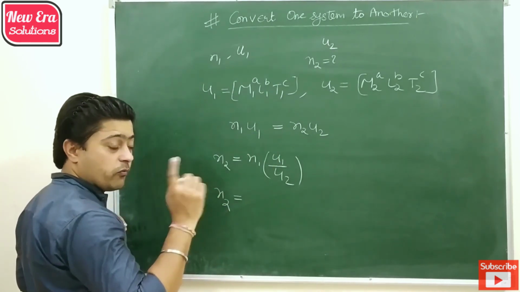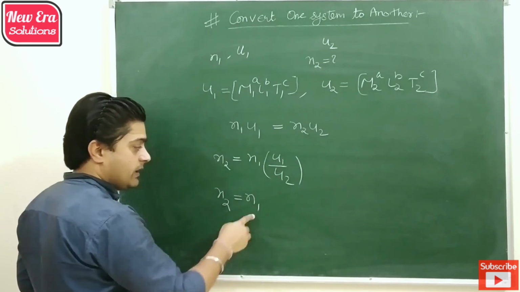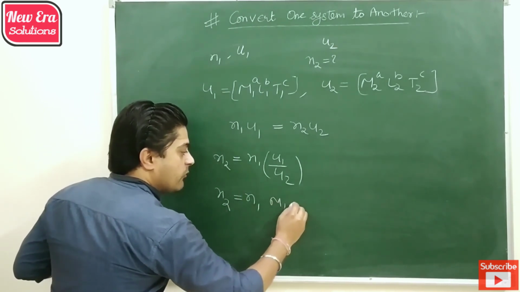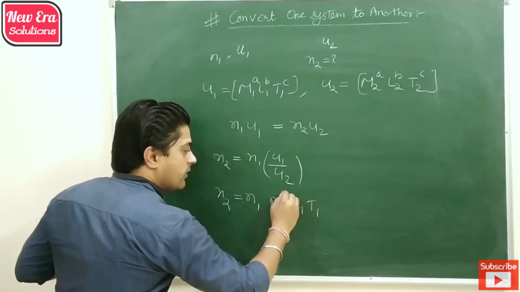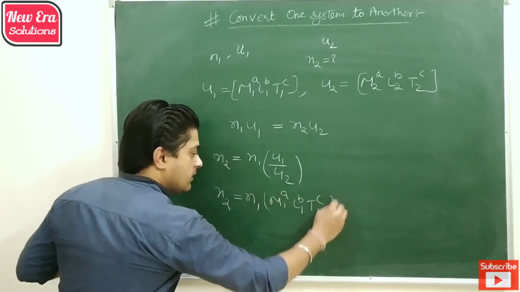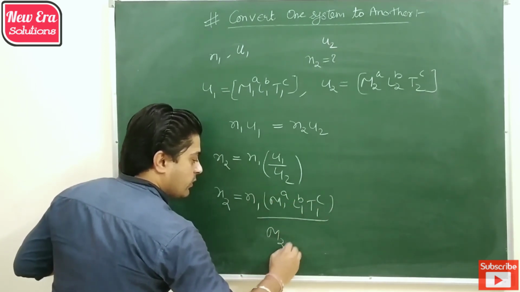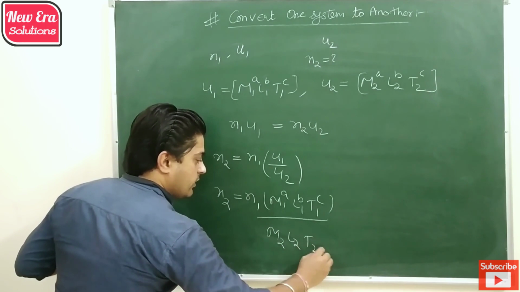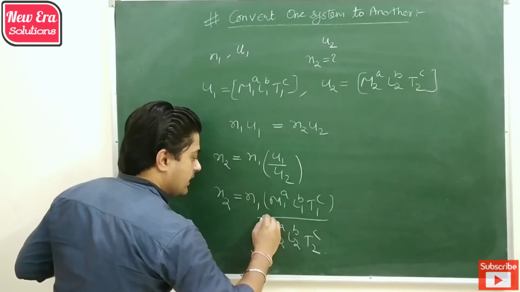The magnitude of the physical quantity in the new system is N1 M1 L1 T1 with their respective powers upon M2 L2 T2 with their respective powers.